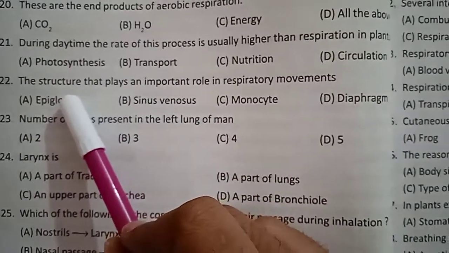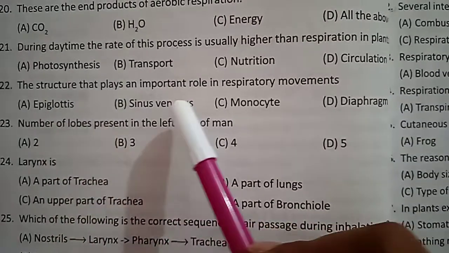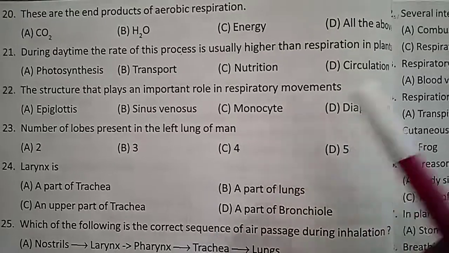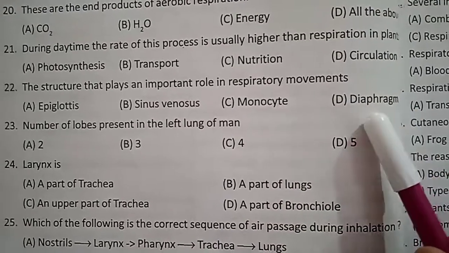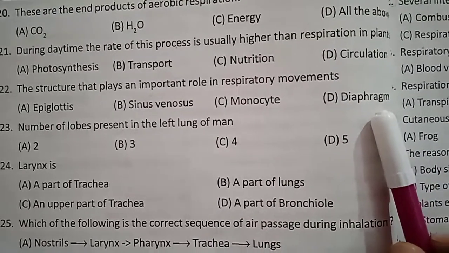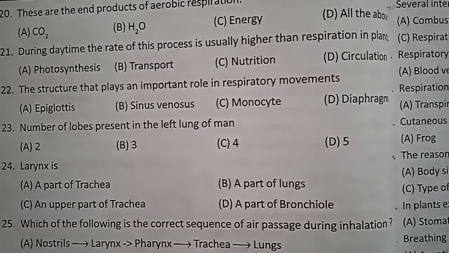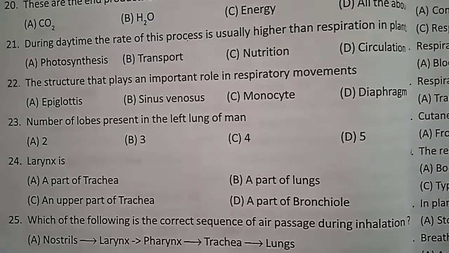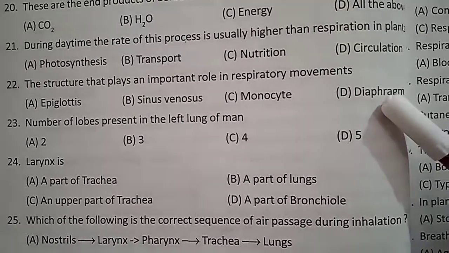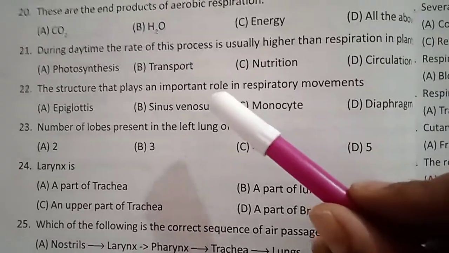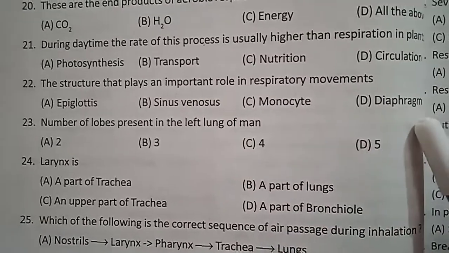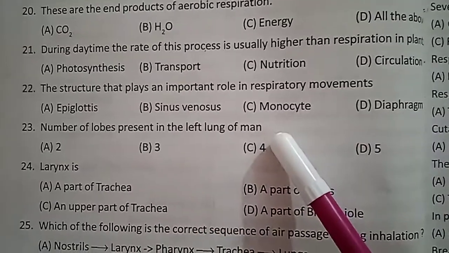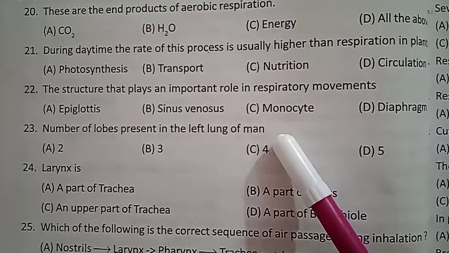The structure that plays an important role in respiratory movements. See here, diaphragm is the muscle. This is the cause for the movement. The contraction and relaxation, the chest cavity increase and decrease, by air filling and air going out of the lungs, is caused by the diaphragm muscle. So it plays an important role in respiratory movements. Number of lobes present in the left lung of man: 2.